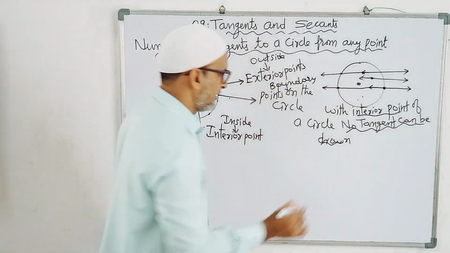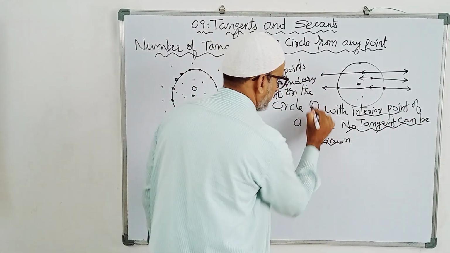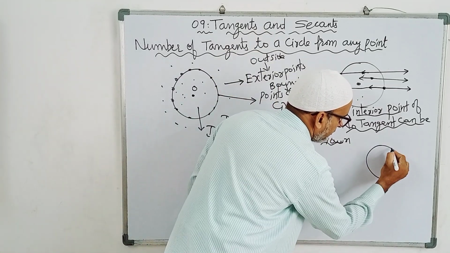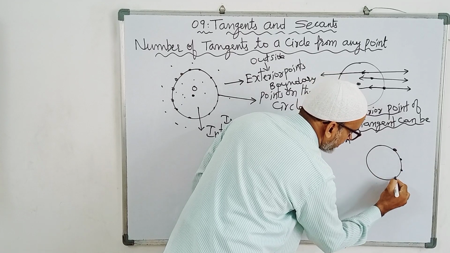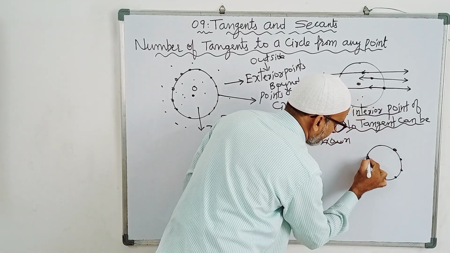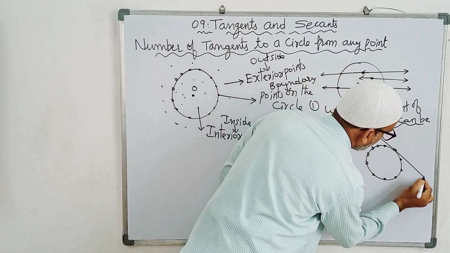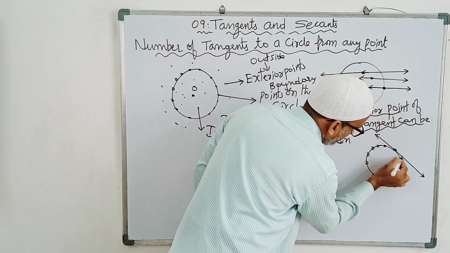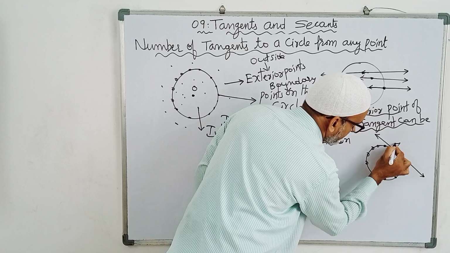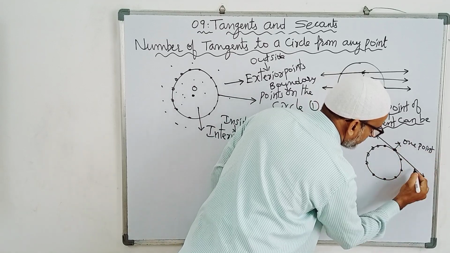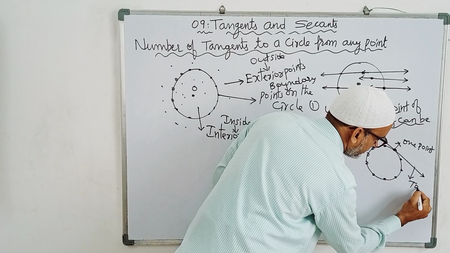Now suppose this is the first point, and this is the second point. This is the circle. On the boundary many points are there. Now suppose this is one line. This line is touching the circle at one point, so this line will become a tangent.